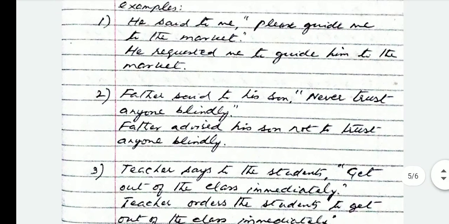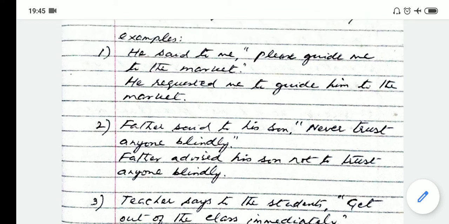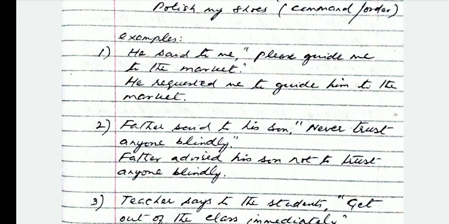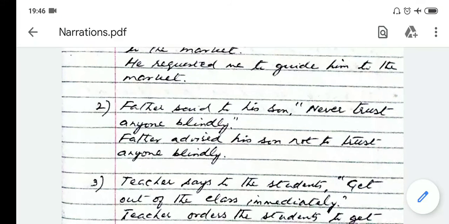Then see the second sentence. Father said to his son, never trust anyone blindly. In this case, there is an element of advice, so this is an imperative sentence. So instead of writing said to, when you change it into indirect speech, you will say father advised his son.